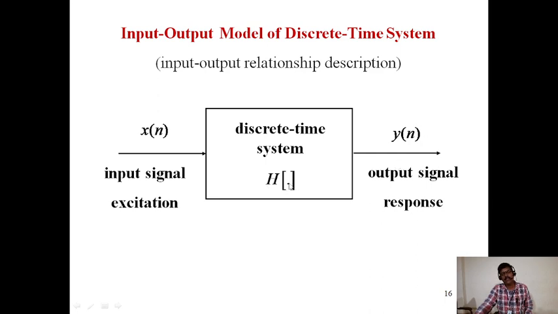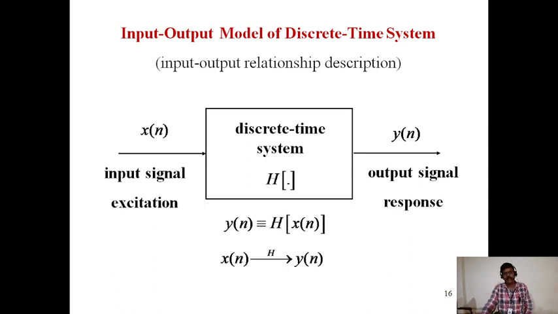H of dot, here the dot operator represents the processing of the input signal x of n. Here, y of n is equal to h of x of n. By processing the signal x of n, we can get the output signal y of n.